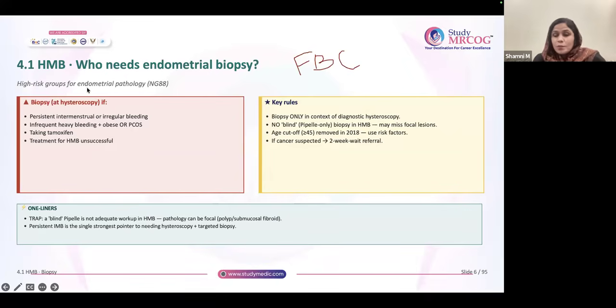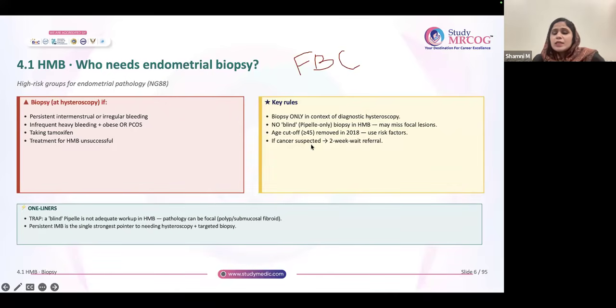So biopsy at hysteroscopy, I will repeat, is done basically if the patient is having persistent intermenstrual bleed or irregular bleeding, infrequent heavy bleeding, obese patients, PCOS, which is a risk factor for endometrial CA, taking tamoxifen, which is also a risk factor for endometrial CA, and in whom HMB treatment was unsuccessful. You are going to do a hysteroscopy guided endometrial biopsy.